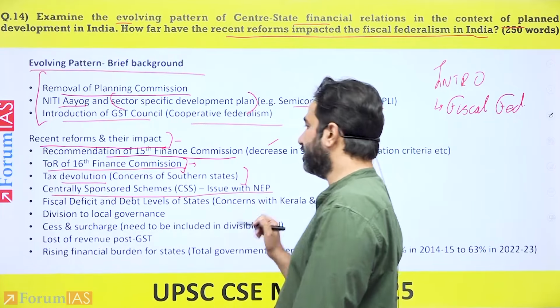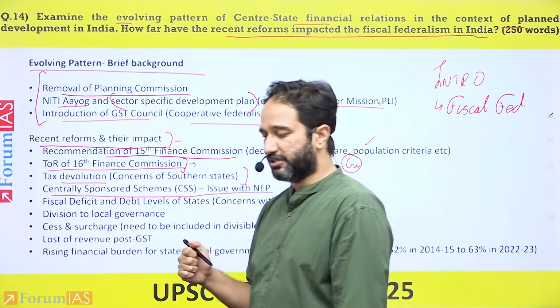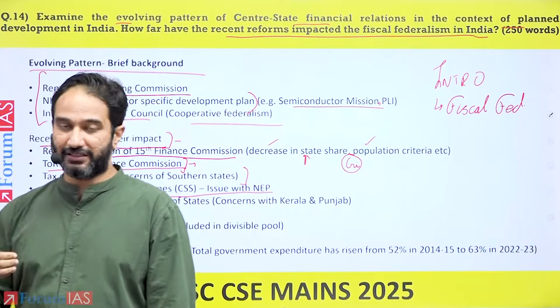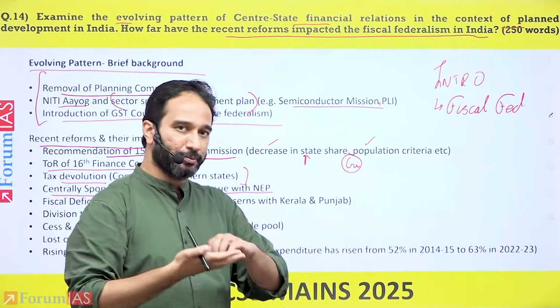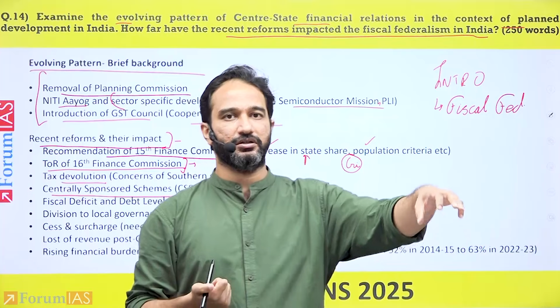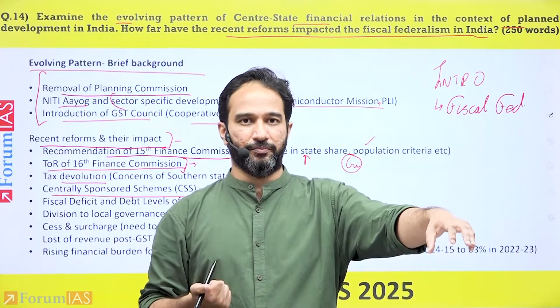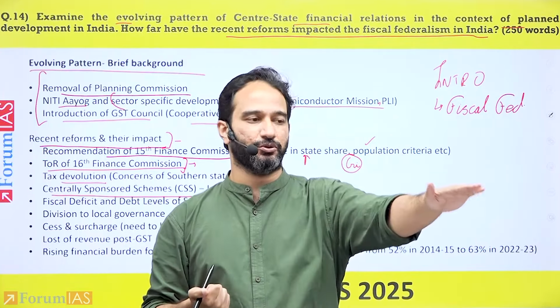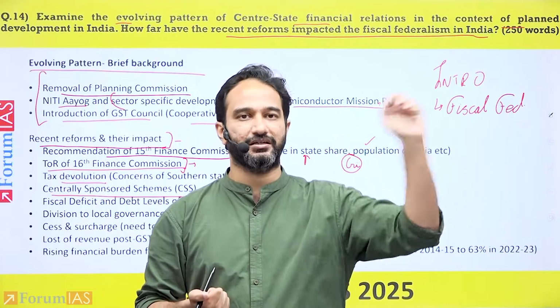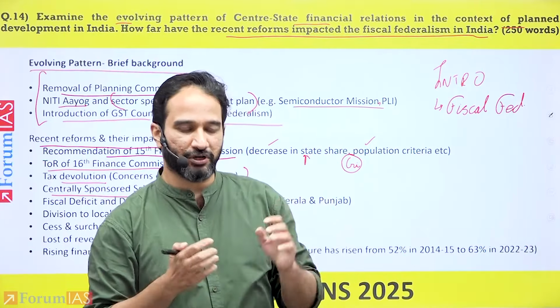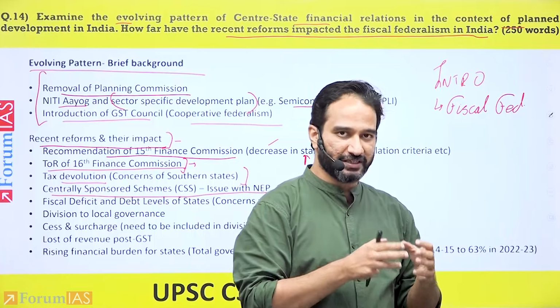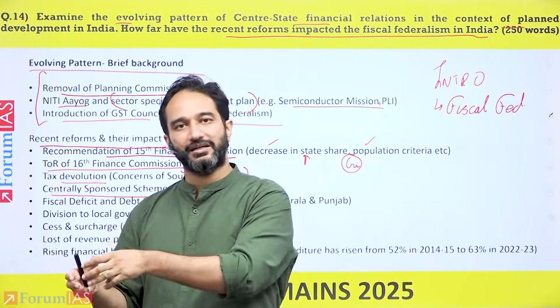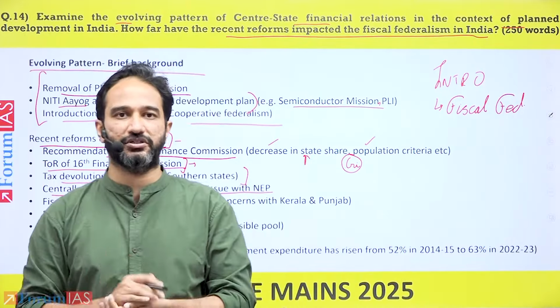The other aspect is with centrally sponsored schemes. That a lot of the money that is coming from the union is not being devolved directly into the states, meaning that money is not being directly given to the state governments so that they can decide and spend accordingly. What is happening is a lot of the money, the central government is directly spending in the states through centrally sponsored scheme.